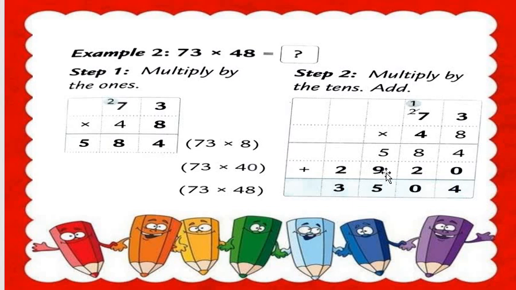Understood? Write the 29. Now what to do, all students? What is the next step? The next step is addition. So now here we do the addition. 4 plus 0 is equal to 4. 8 plus 2 is 10. 0 here and 1 as a carry. Then 9 plus 1 is 10. 10 plus 5 is 15. 5 here and 1 as a carry. Then 1 plus 2 is equal to how many? 3. So the answer is what?